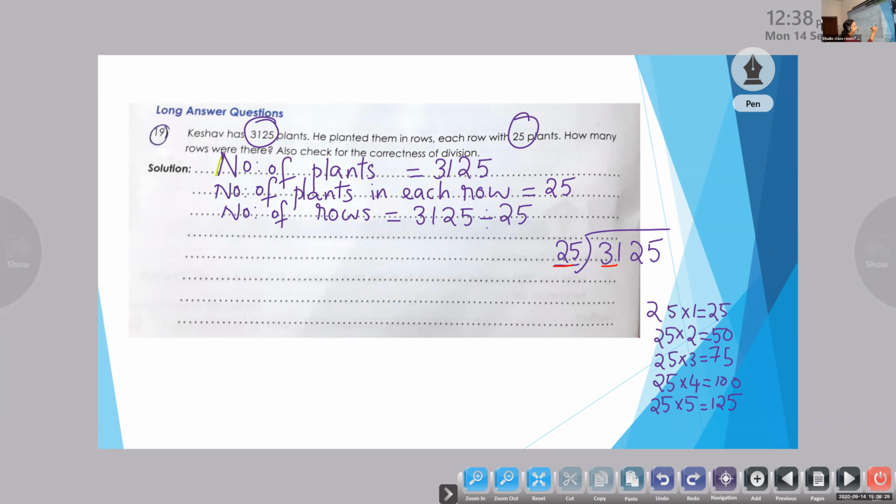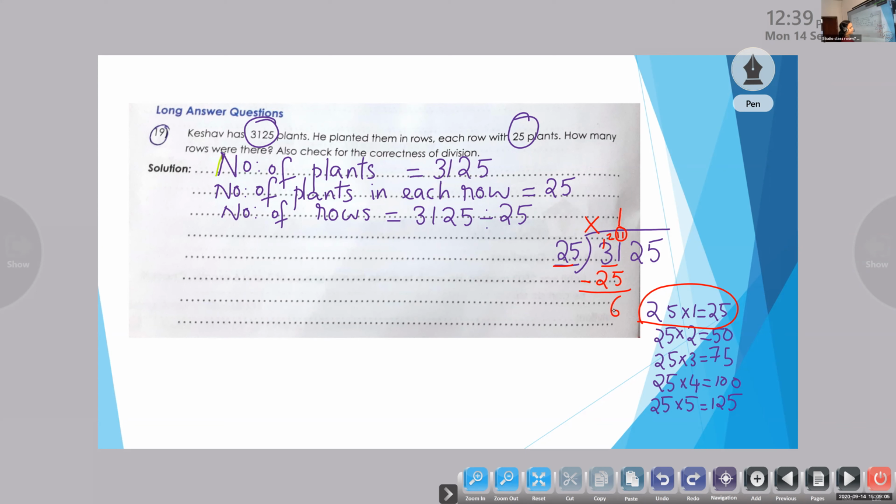So tell me how many times? Look at the 25 into 1. 25 into 1 is 25. Now what do we have to do? Subtract. Very good. Tell me 31 minus 25. We should borrow. 3 becomes 2 and 1 will become 11. 11 minus 5 is equal to 6. So the remainder is 6.